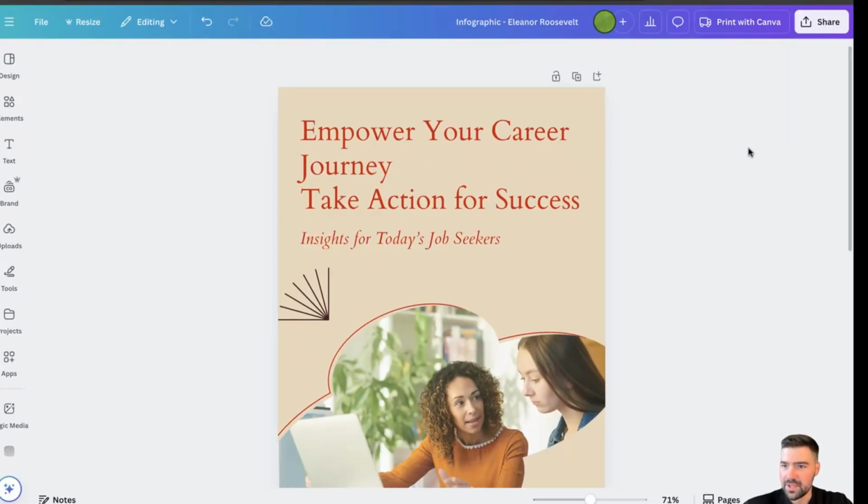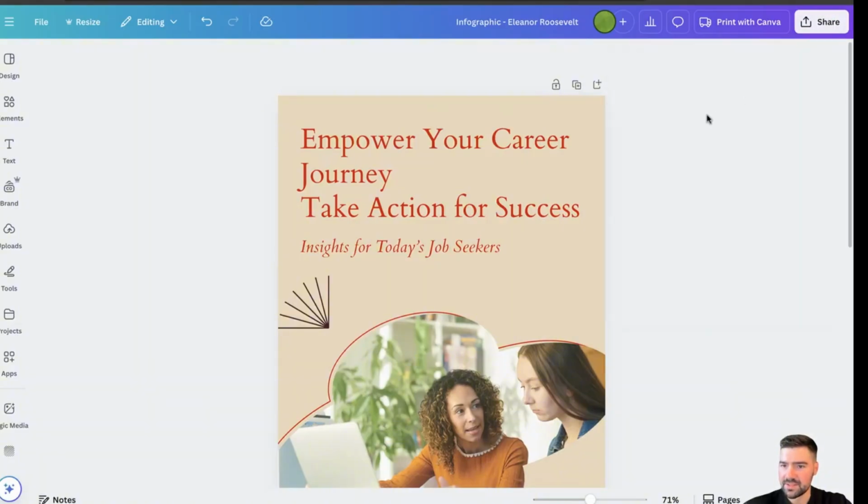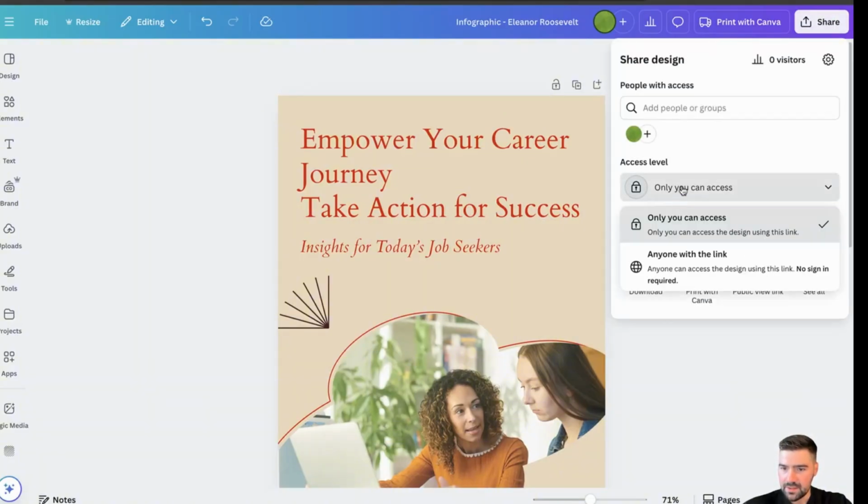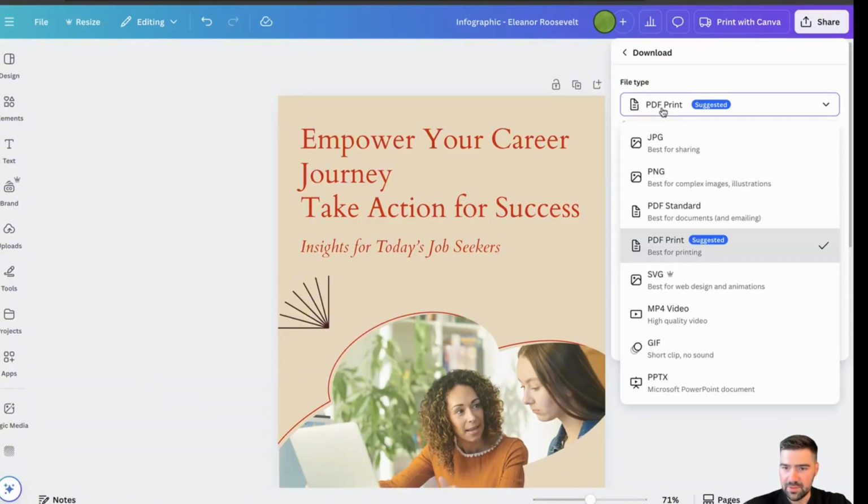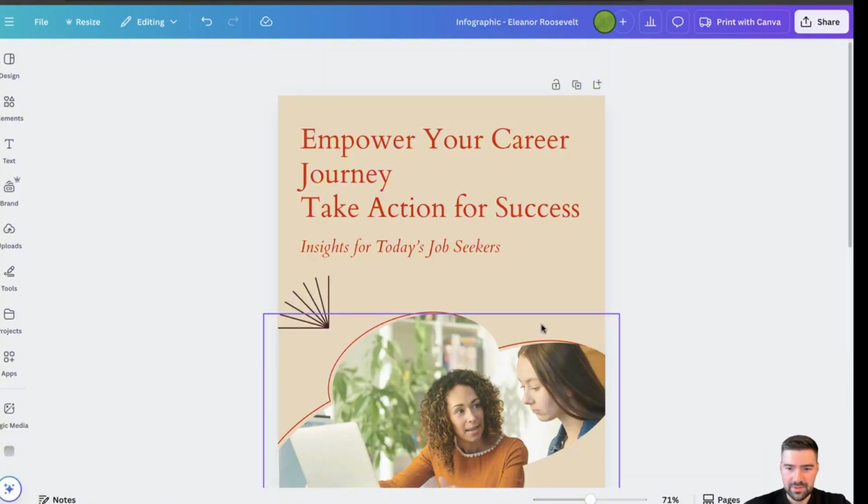This has probably got the best sharing options as well. You're able to share a link with people. You're able to download a JPEG, PNG, PDF, SVG, GIF. So you can really share a lot of different formats. Probably the most we've seen so far out of all the tests.